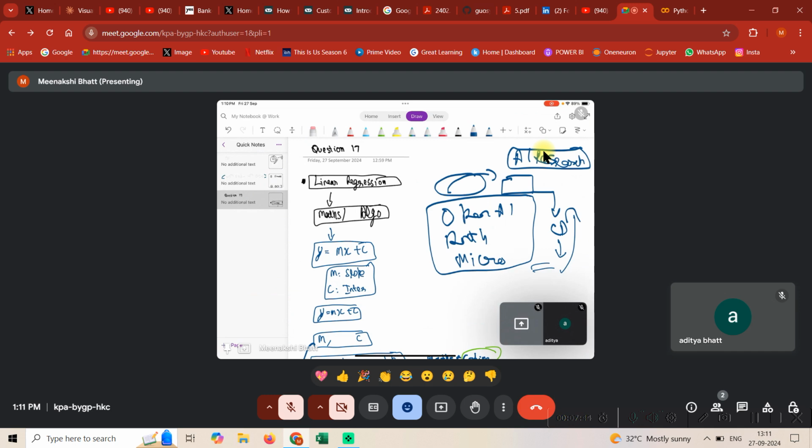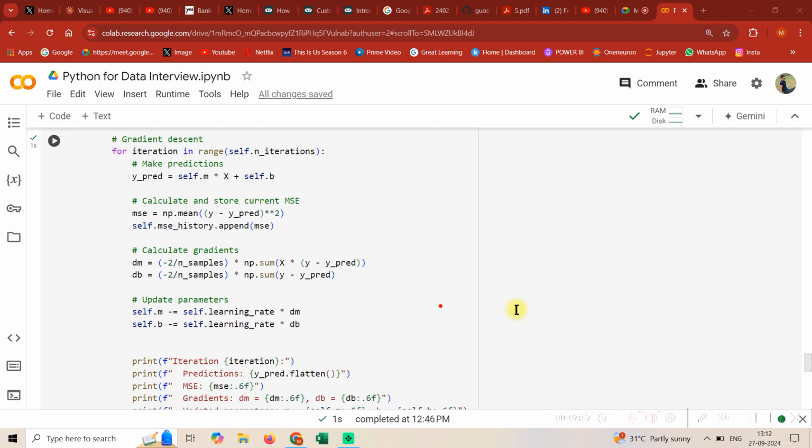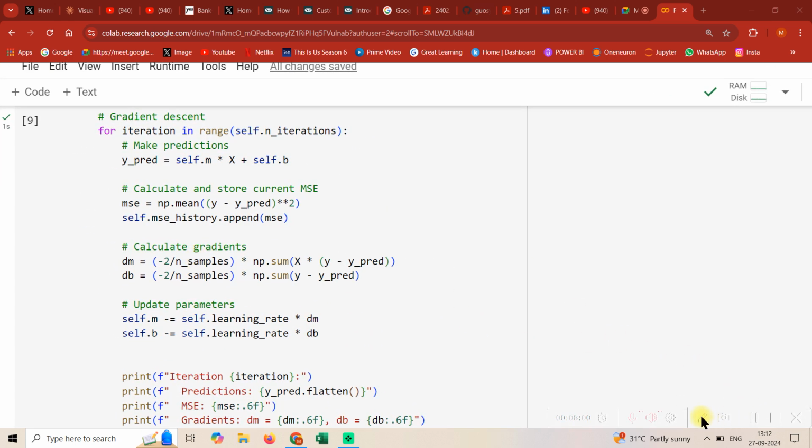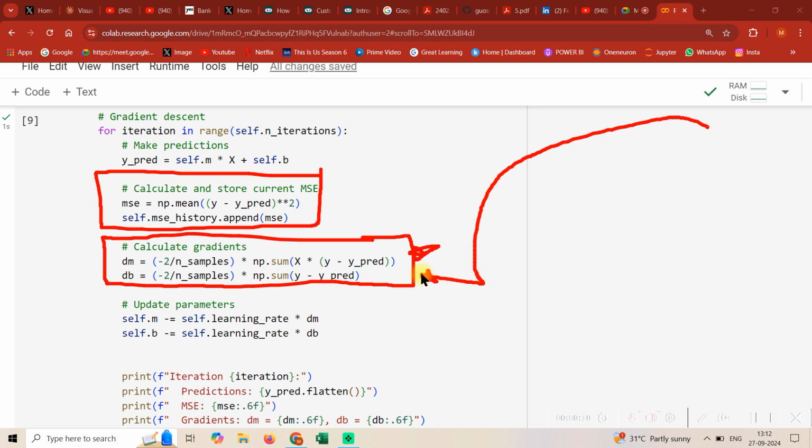And now guys, let's move towards the code part. The code is already there. If you remember, I got one equation. This is the equation that I proved to you, showing how we calculate the gradient. It's not very difficult. We are just calculating and storing the MSE, and then this is the part that I just showed you. What I was showing you in this question is how mathematical things can be written in a programming way. That was the main objective.